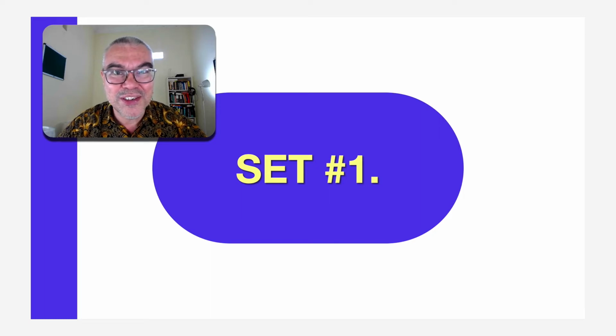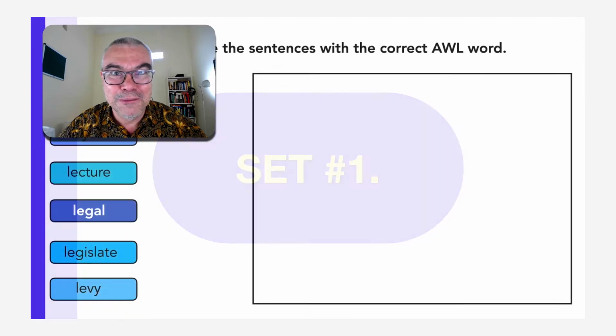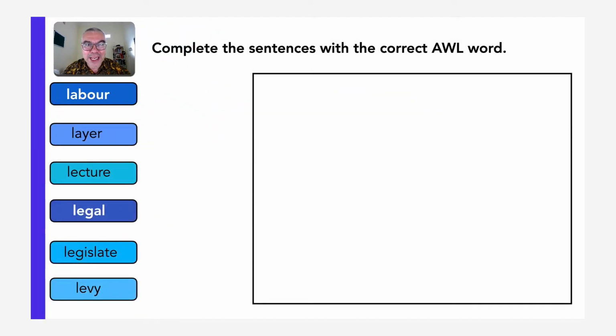Here are the words in the first group: labour, layer, lecture, legal, legislate, and levy. And for this first exercise, it is a fill in the spaces. Here is the first sentence then. The local council are introducing a blank blank for camping in the park.